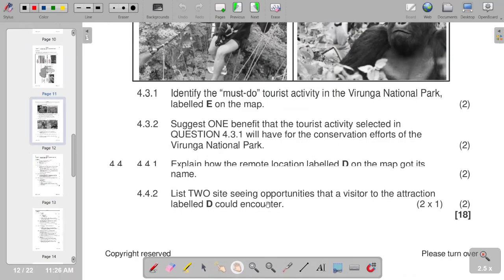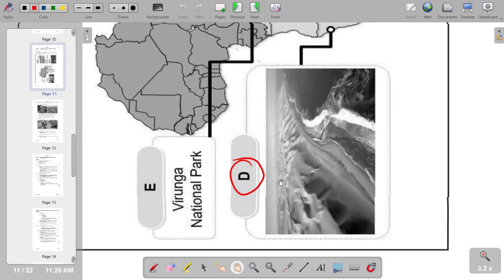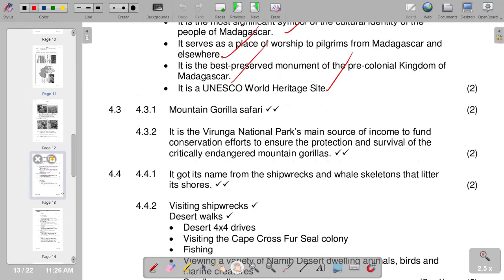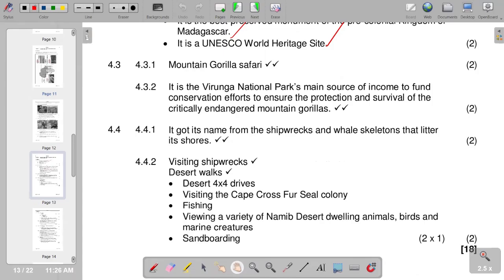List two sightseeing opportunities that a visitor to the attraction labeled D could encounter. So we have D, and according to our question, we need at least two sightseeing opportunities. Of course, this is a desert, so we are going to have desert walks. We also have sandboarding as part of that. We have these listed in our other section, as these points are optional points that we can include.